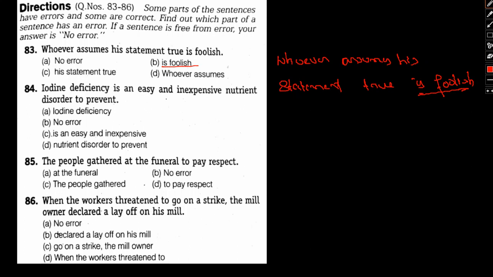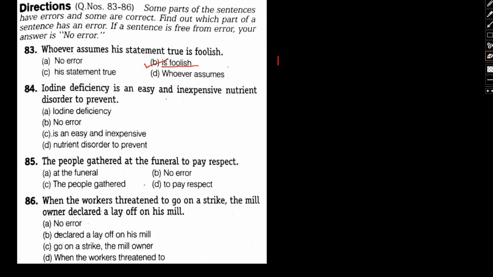So foolish, the form is wrong. It should have been is fool. Whoever assumes is totally okay, so it's a correct one. His statement true. Yes, his statement true. You might also wonder whether it should have been his statement to be true, but that will simply be adding too many syllables. His statement true is also a correct form of usage. Is foolish? No, it should be is a fool. So here option B is the wrong statement. Okay.